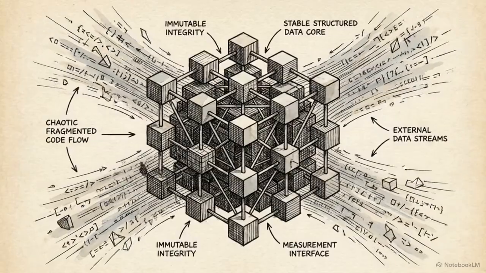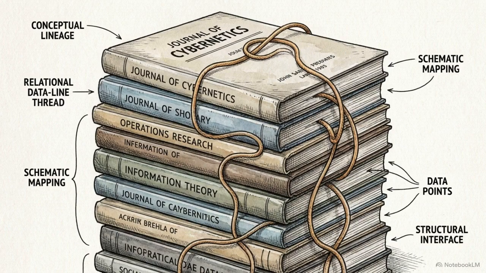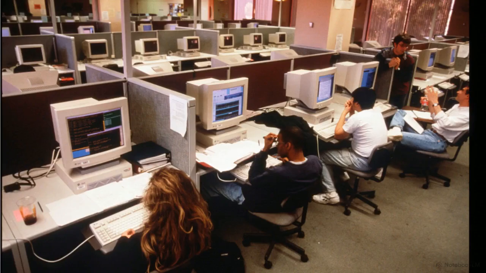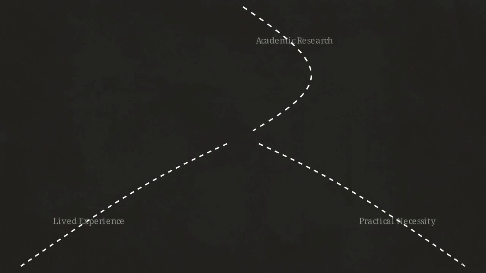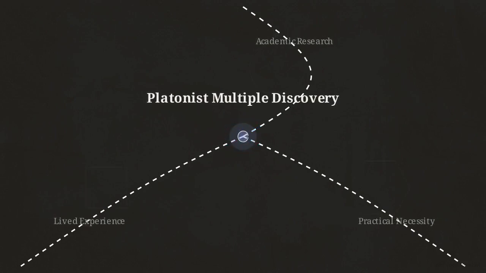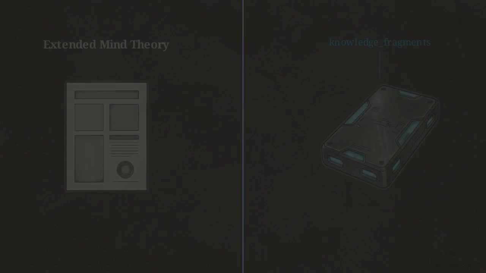These architectural decisions mirror a specific lineage of cognitive science published between the 1950s and the 1990s. Researchers in this era were limited by their hardware. They lacked the software delivery mechanisms to test their theories at scale. Theorists like Carl Rogers or the authors of extended mind theory could describe these cognitive frameworks in the abstract, but couldn't deploy them. This is a case of Platonist multiple discovery, when the same underlying structure is found independently by different people approaching from different directions.